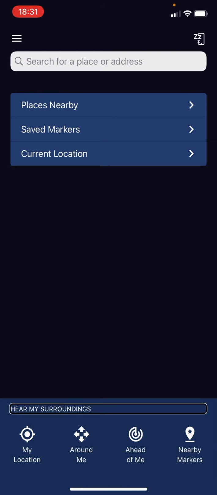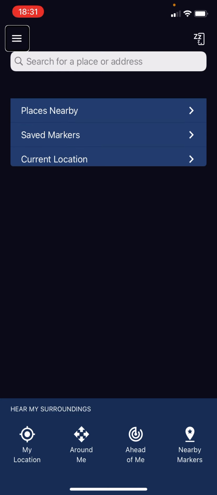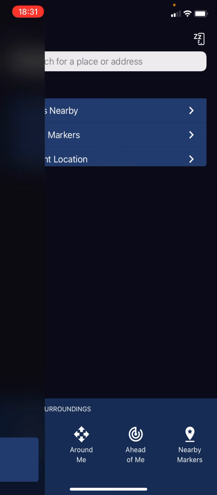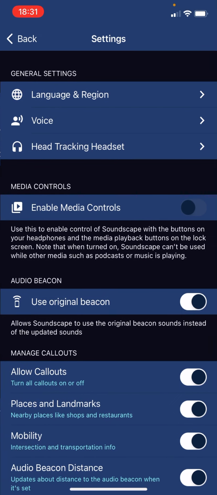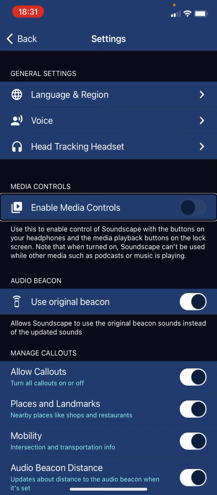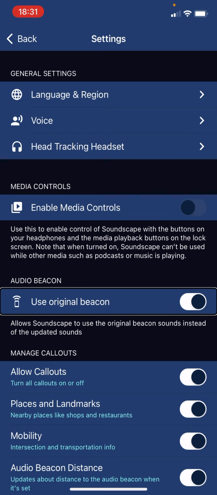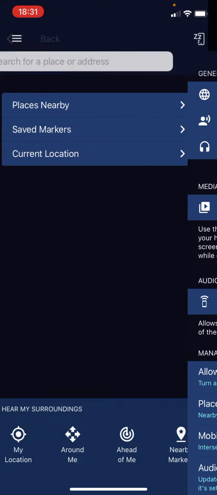Nearby markers. Ahead of me. Around me. My location. Hear my current location. Saved markers. Places nearby. Search for place. Menu button. Close menu. Head tracking. Settings. General settings. Language. Voice. Head tracking. Media. Enable media. Use this audio beacon. Use original beacon. Switch button. On. Off.